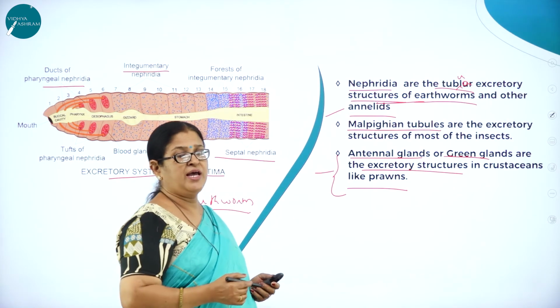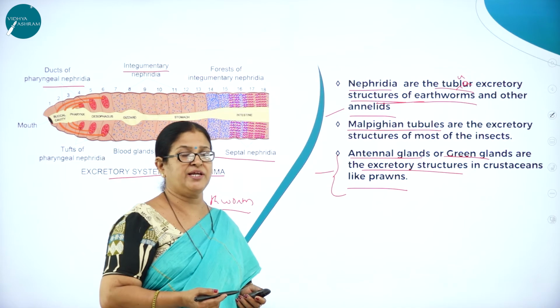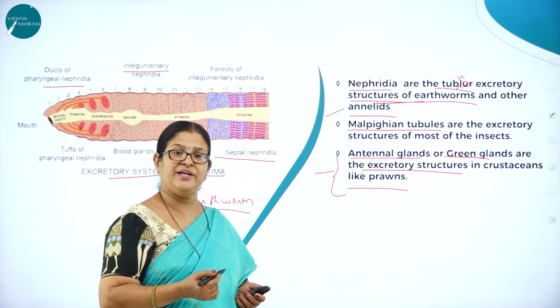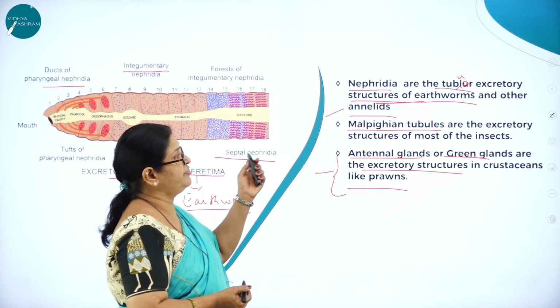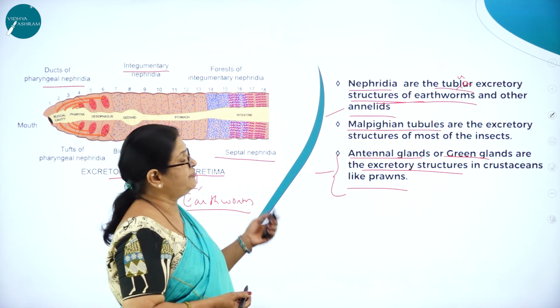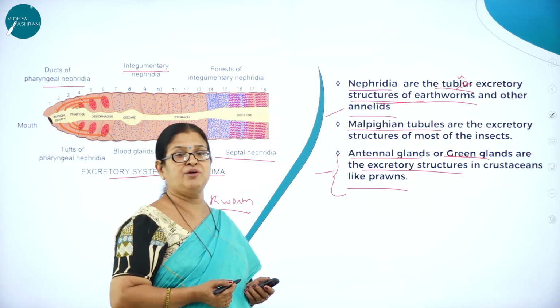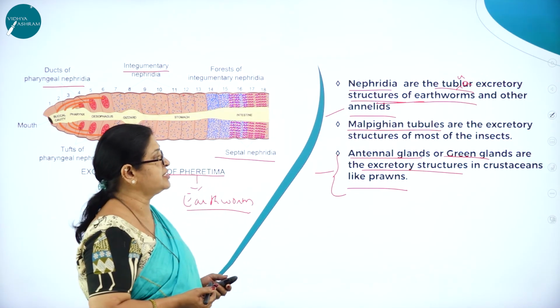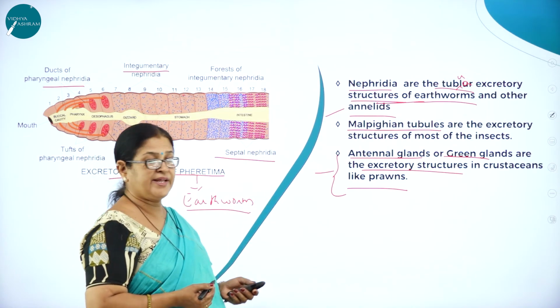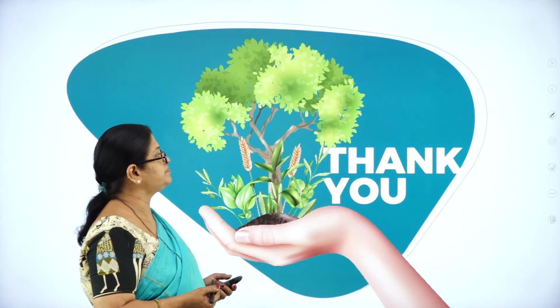As I said, the excretory organs are not the same in all organisms. Higher animals like mammals have kidneys as their organs of excretion. Flame cells are the organs of excretion in platyhelminths. Nephridia are the organs of excretion in annelids. Malpighian tubules are the organs of excretion in insects. Then antennal glands or green glands are the excretory structures in crustaceans like prawns.